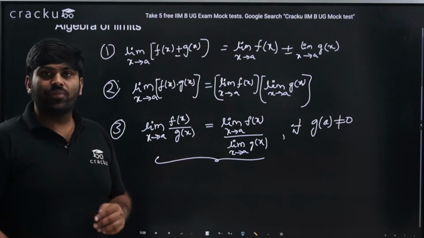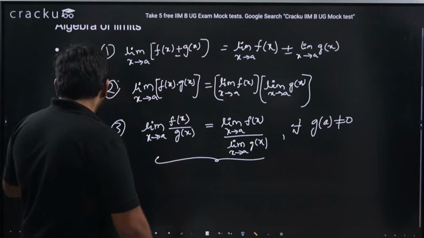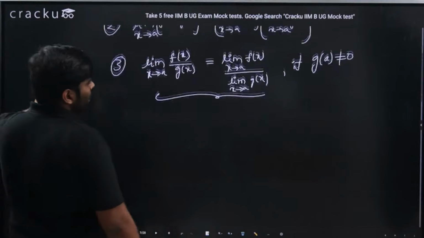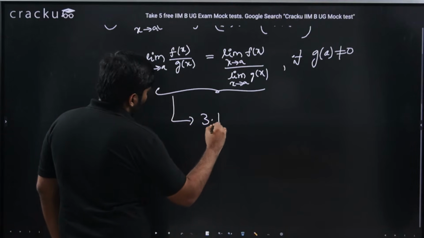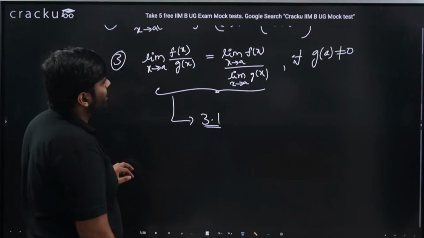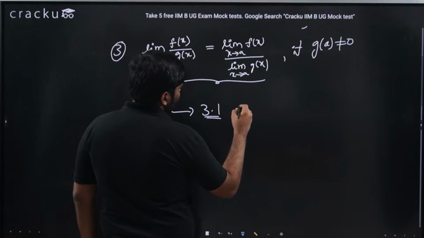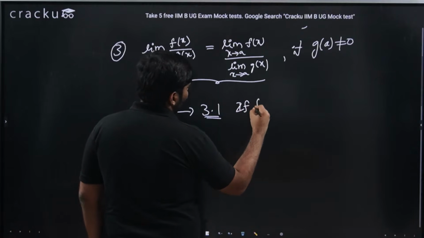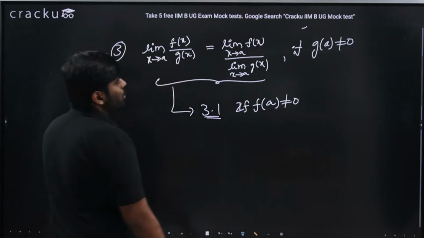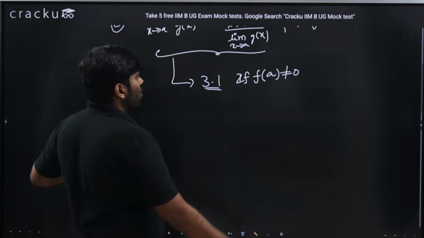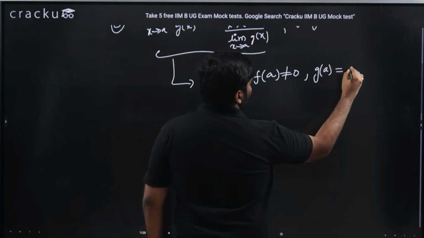We will solve it in a different way known as simplification. I would show how to do that. So let me write something here. We'll get two cases here. One case is that f of a is not equal to 0, I mean to say the numerator is not equal to 0, and g of a is equal to 0.